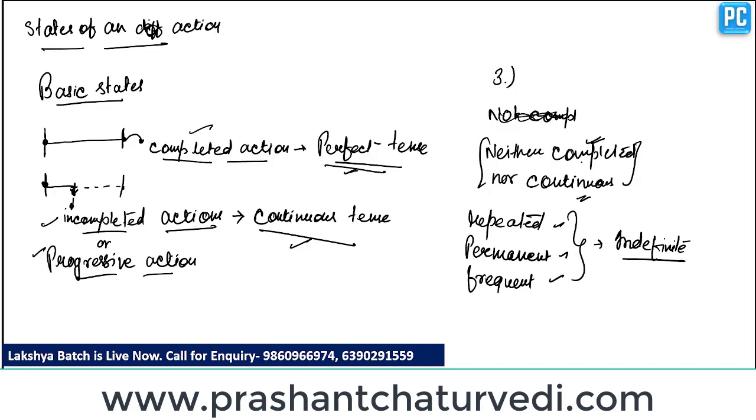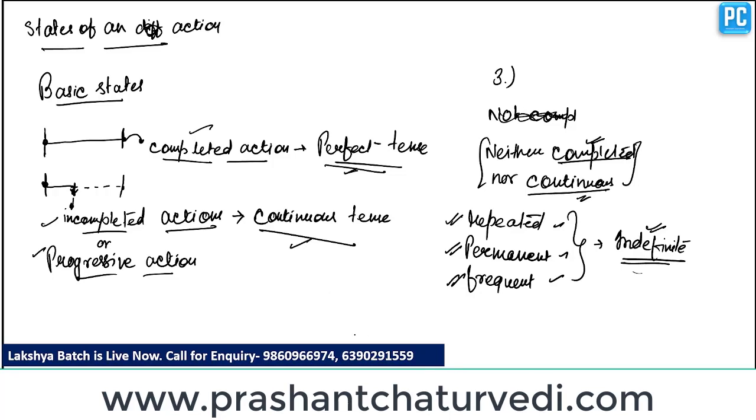So the action which shows no completion and no continuity comes under indefinite actions. In other words, these actions are repeated, permanent and frequent actions. So there are three types of states of an action: first is indefinite, second is perfect, and third is continuous.